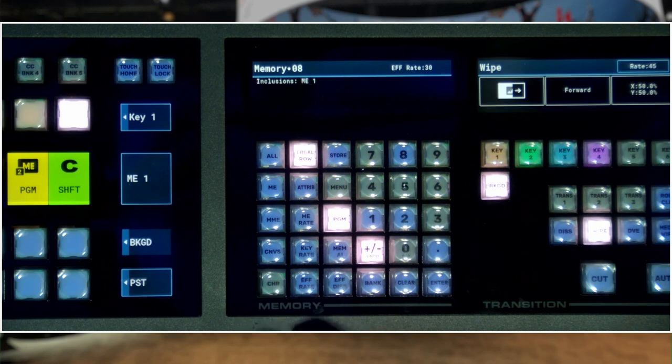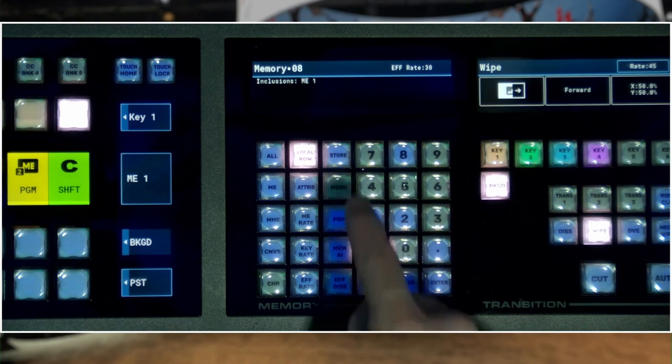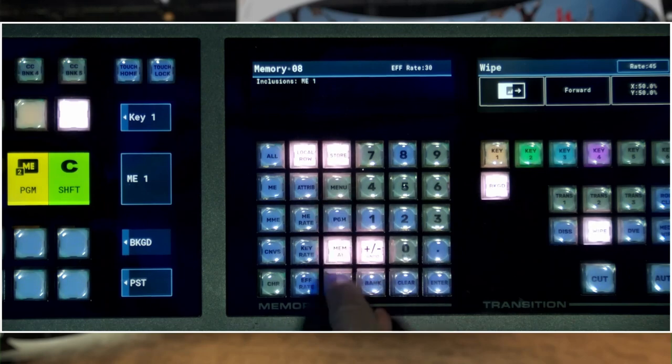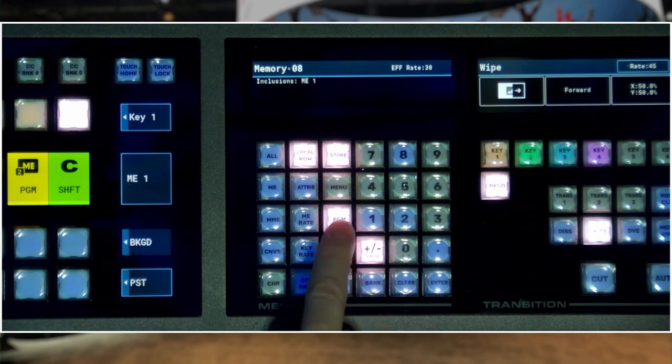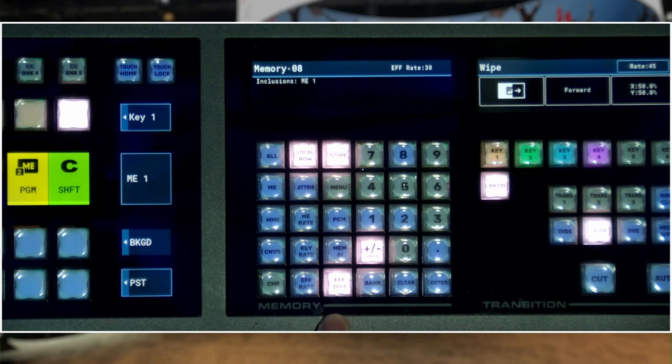Now the way these work is when I'm recalling a memory, if I don't have a mode enabled, it will now do exactly what mode was stored when we stored a memory. That's also why when you're in store mode, one of these modes has to be selected, because we have to tell the memory system what attribute. Do I want it to recall the program? Do I want it to recall using memory AI? Or do I want it to recall using effects dissolve? So when we're storing it, we have to select one of them.